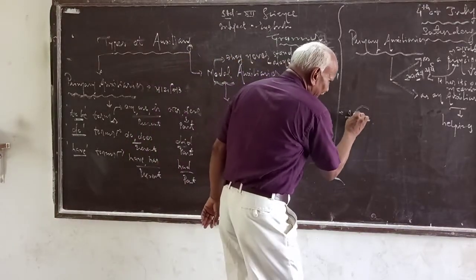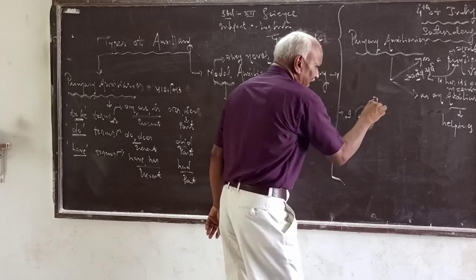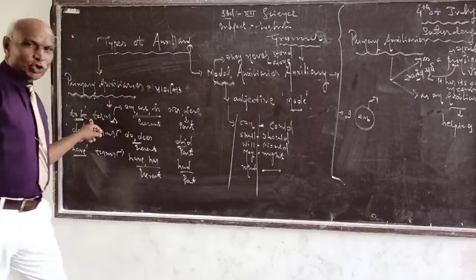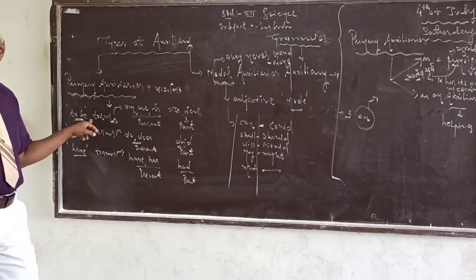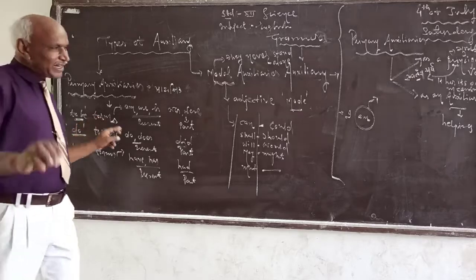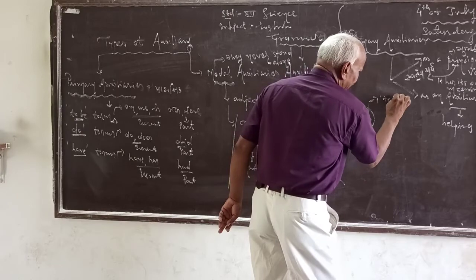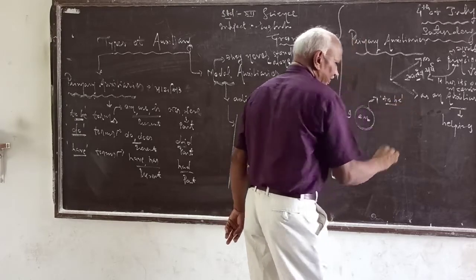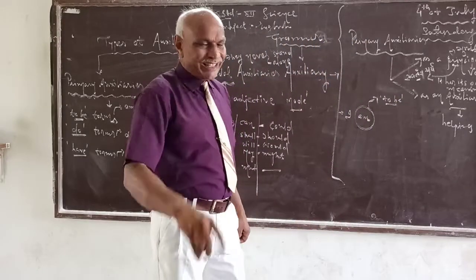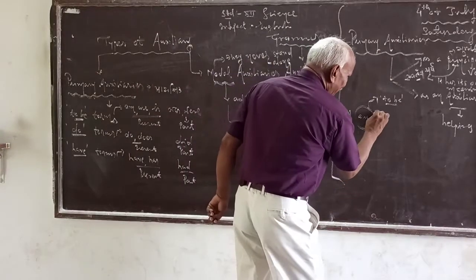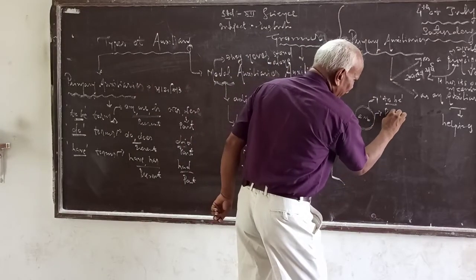Here, am is a form of to be. Right? One thing is clear. Second thing, it is a principal verb.